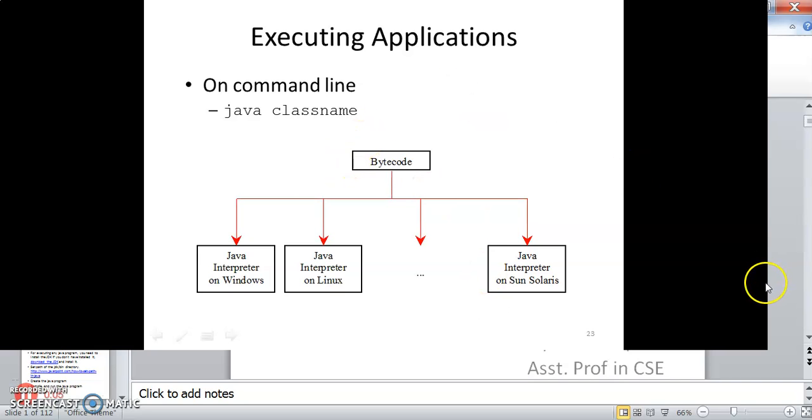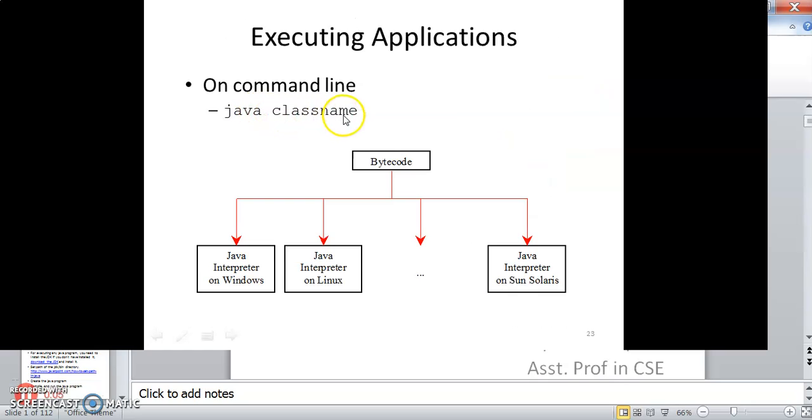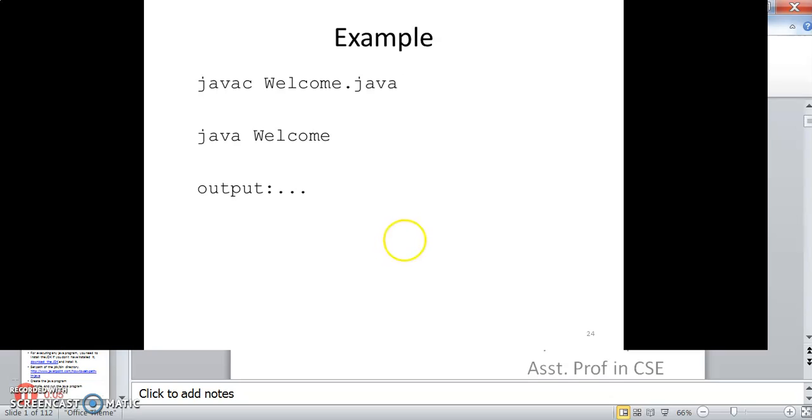So in Java, during compilation we give javac programname.java. During interpretation we give java programname. Here the bytecode's specialty is that it can be interpreted on a Windows machine or a Linux machine, on any machine. It is platform independent. Bytecode can run on any platform. So if this was your program Welcome.java, then it is compiled in so and so manner and interpreted in so and so manner.